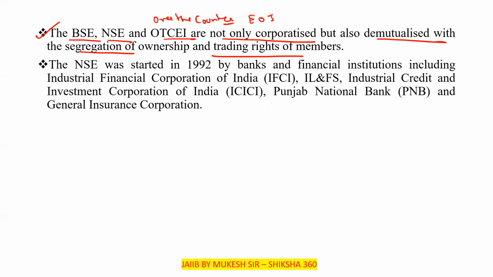So the BSE, the NSE, and the OTCEI are not only corporatized but also demutualized, with the segregation of ownership and the trading rights of the members.